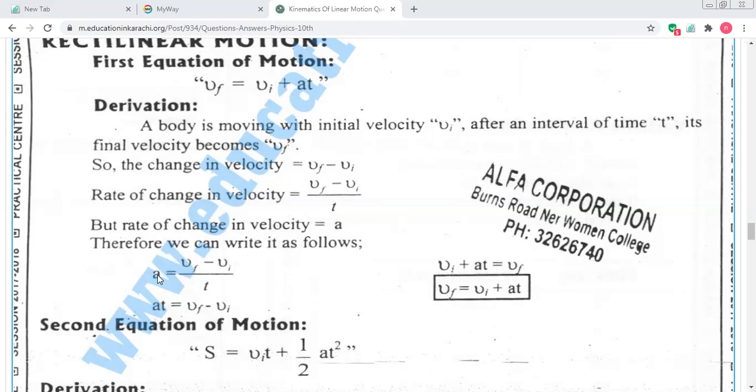Right, students? So T is dividing here. When we shift it to the other side, the dividing position changes into multiplying position. It is divided here, so on the other side what will it become?